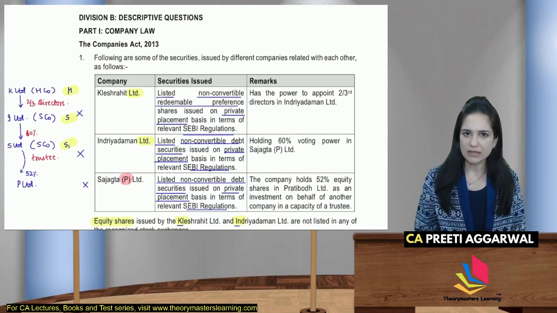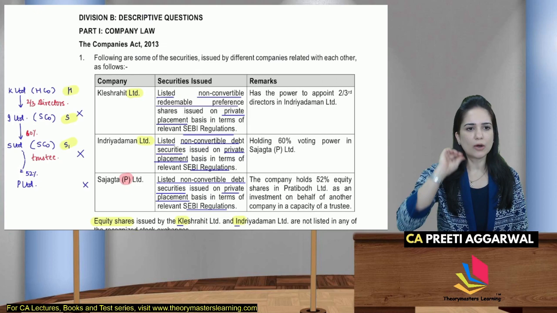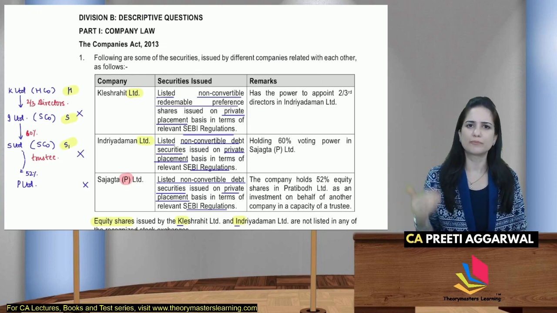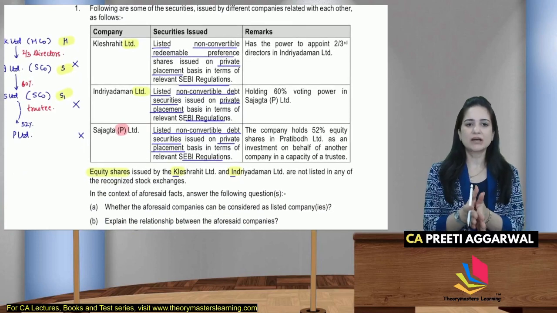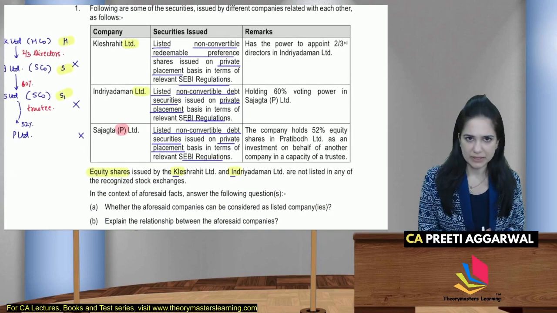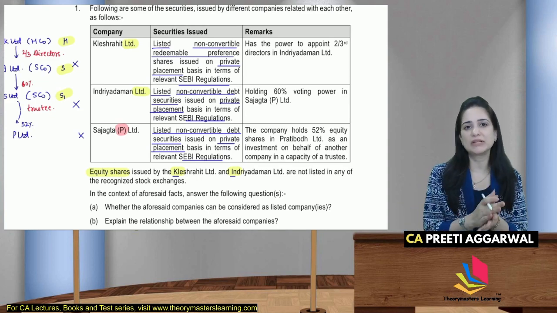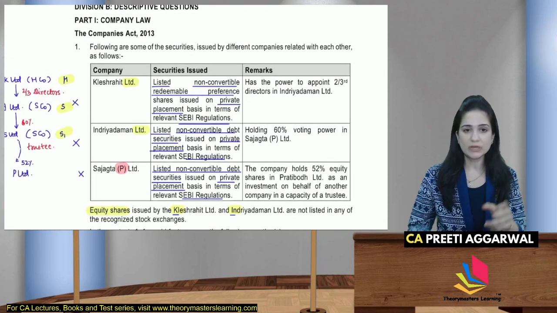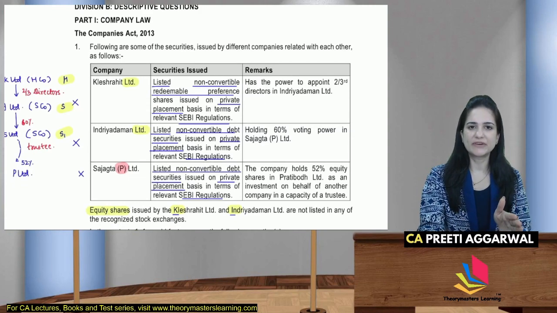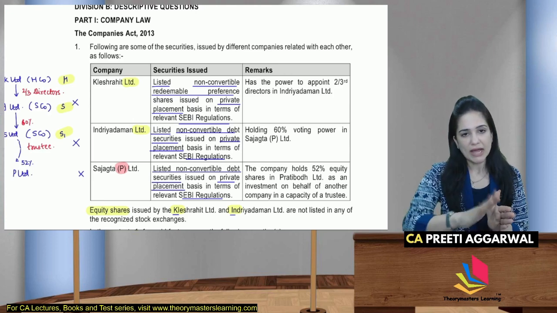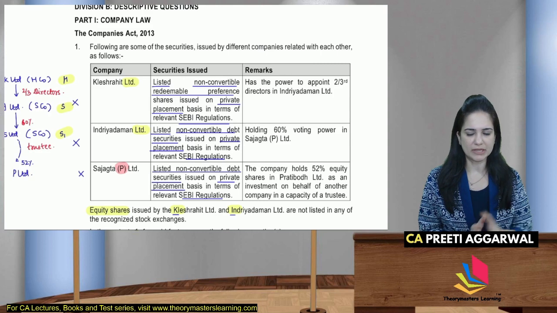I hope you have read the question, because that is the whole aim of this discussion. Now I will just jump to the answer directly. Okay, in this question, first they have asked you what is a listed company. Then the second part of the question is what is the relationship between these companies. That is why these 2 datas are given to you. So the securities issued will help you to identify whether it is a listed company or not, and the remark section, that will help you to identify the relation between these companies.